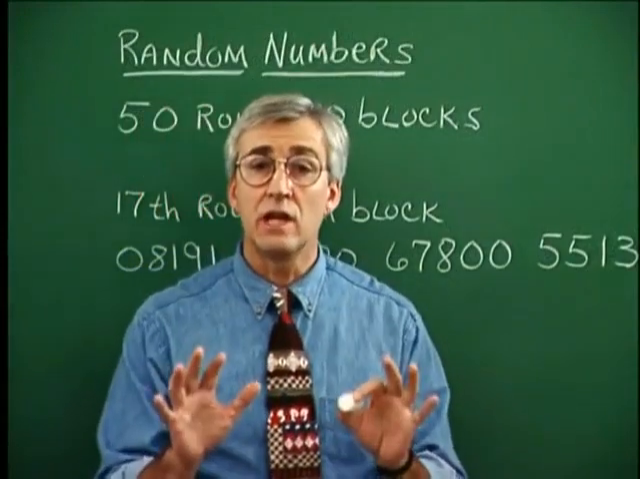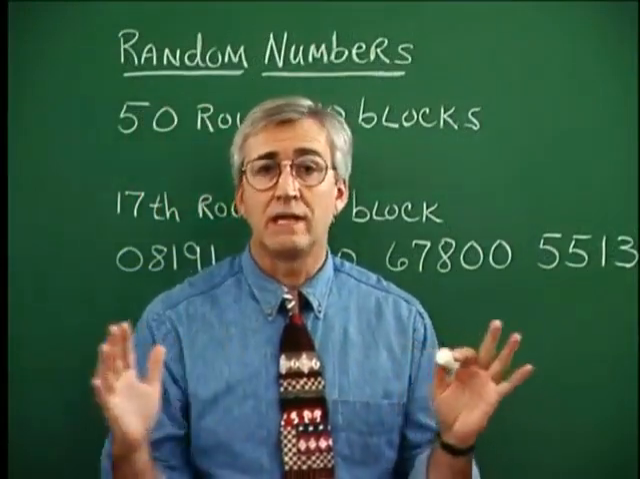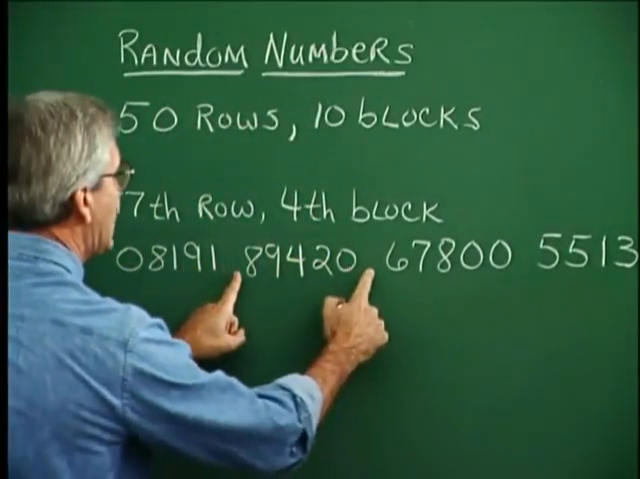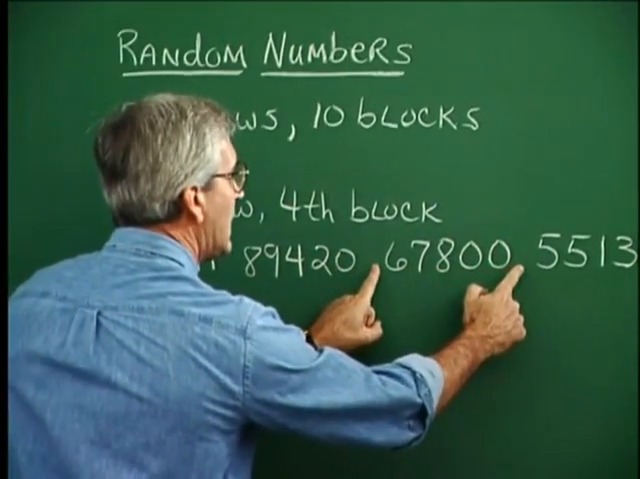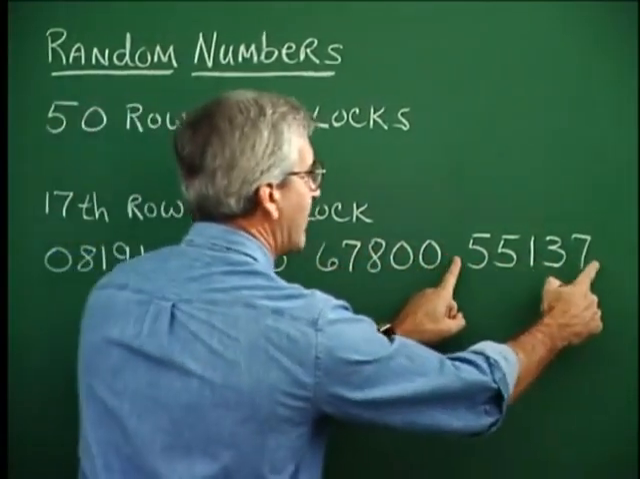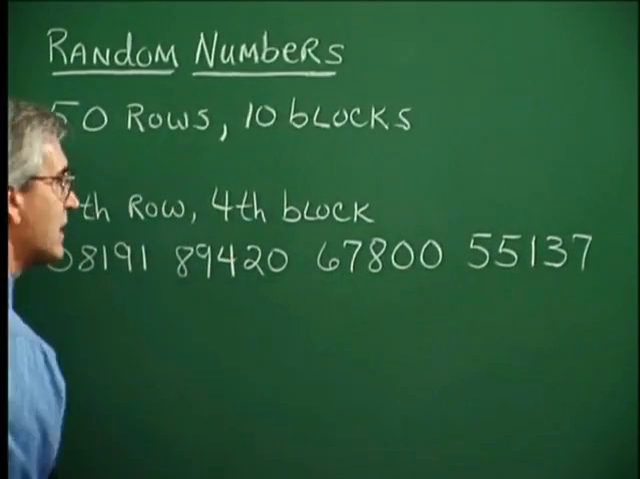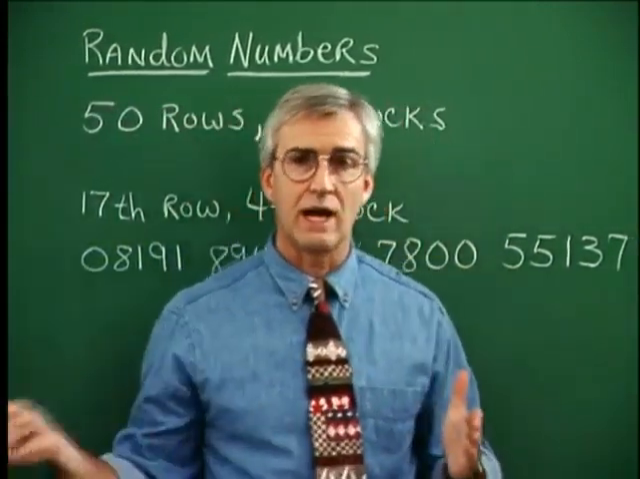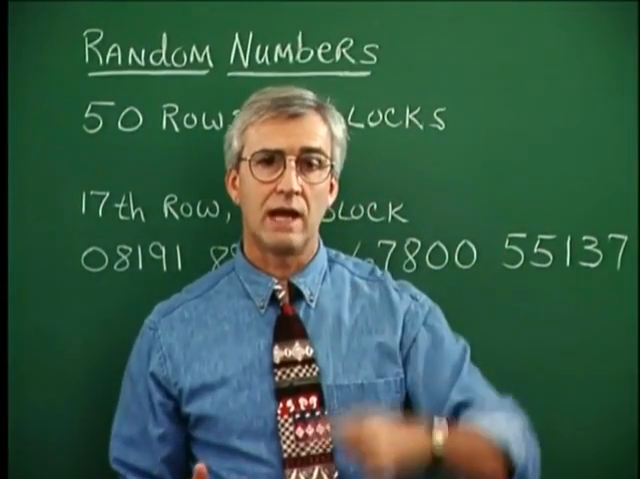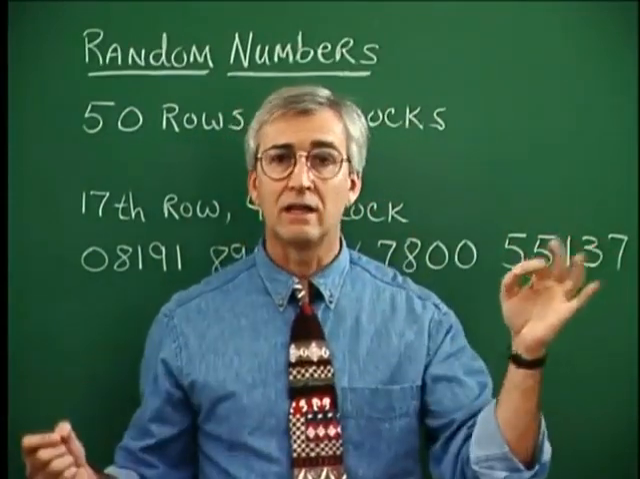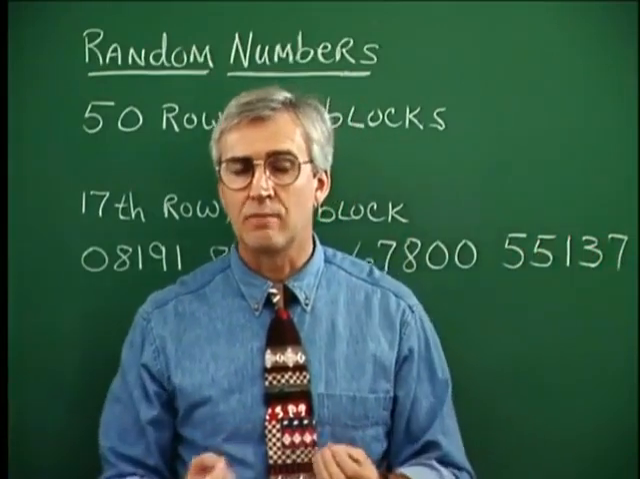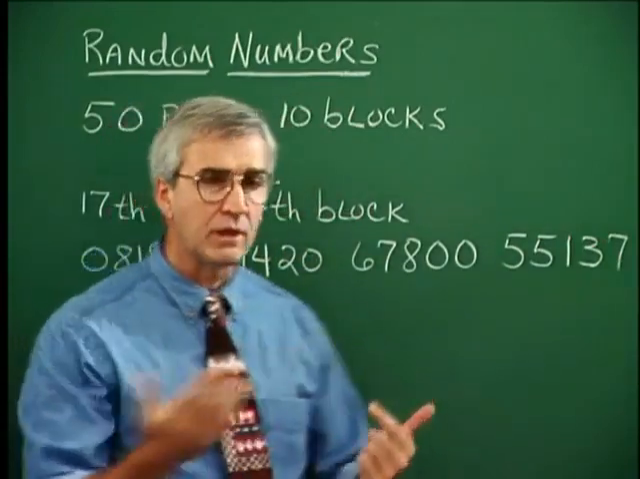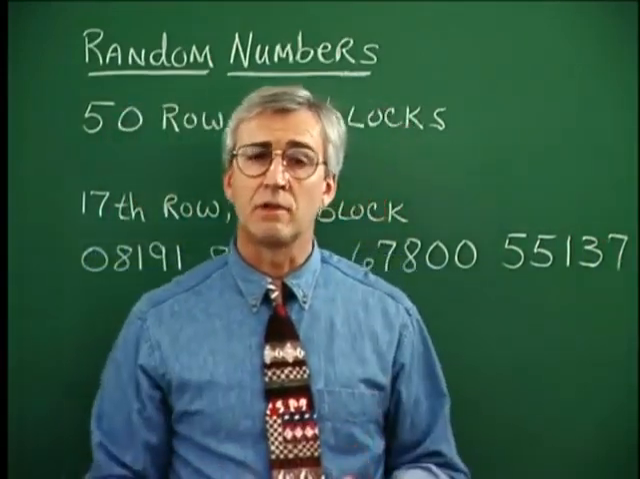And we continue to write down as many digits as we need, and I've recorded them here. So 0, 8, 1, 9, 1, 8, 9, 4, 2, 0. So right from the table, 6, 7, 8, 0, 0, 5, 5, 1, 3, 7, and so on. And we can continue this. Now notice that I'm writing these digits down left to right. We could select to write them down up and down, or diagonally from the random number table if we want to.